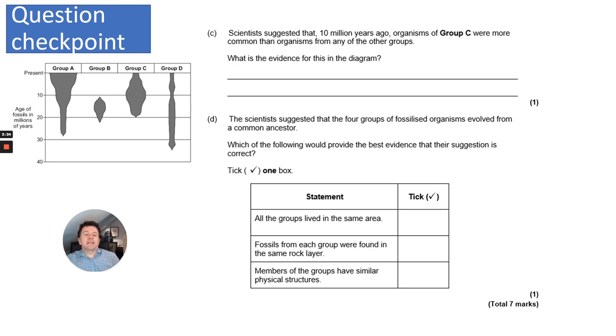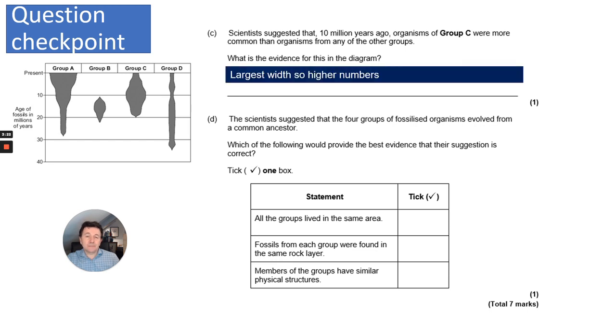Okay, so scientists suggested that 10 million years ago, organisms of group C were more common than organisms from any of the other groups. So what is the evidence? Well, basically, group C has the largest width, or the widest point, so therefore it has the highest numbers. And then, which of the following would provide the best evidence that their suggestion is correct? Well, if they've evolved from a common ancestor, it would be that members of the group have similar physical characteristics.